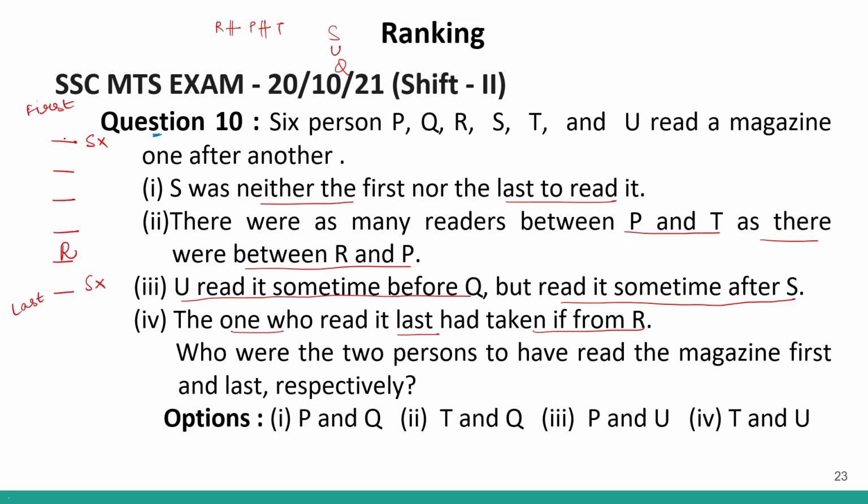Now we cannot have S over here. So I will place P over here and I will place T over here. Then I can place S over here, U over here and Q over here. This is my final arrangement. The question is, who were the two persons to have read the magazine first and last respectively? The first person to read the magazine is T and the last person is Q. So my answer will be T and Q, which is option number 2.